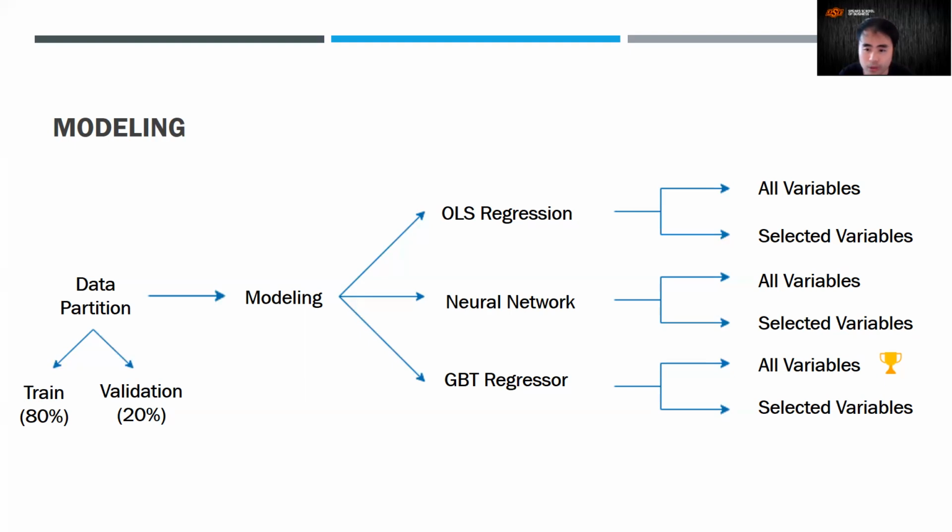For each of these models, we use two sets of variables. One is to use all the variables in the data set. The second is we want to use a reduced set of variables because some variables in our data have a multi-collinearity issue with each other. So we will look at them and exclude variables that have a VIF more than 10. However, once we do this, what we have found is that the model using all variables has better predictive performance than the model using only selected variables. This is true across all three types of model.